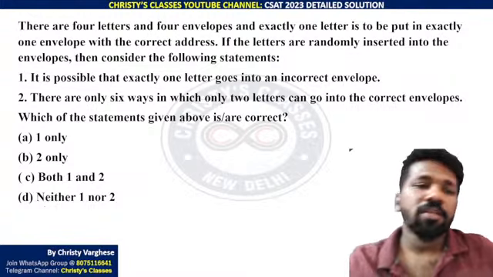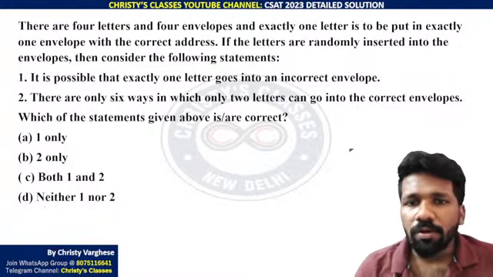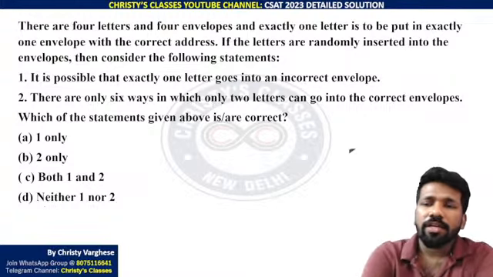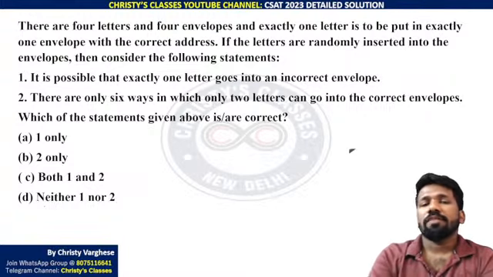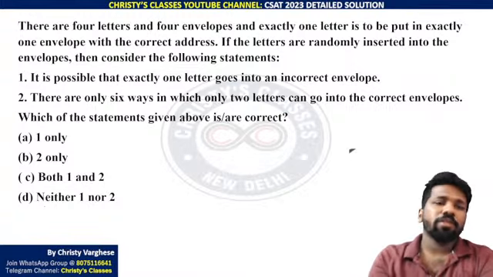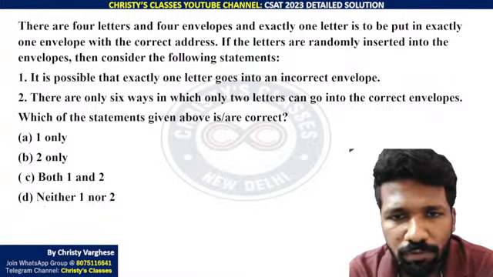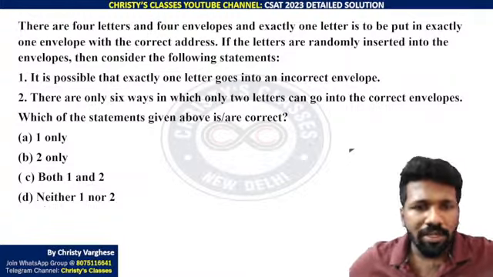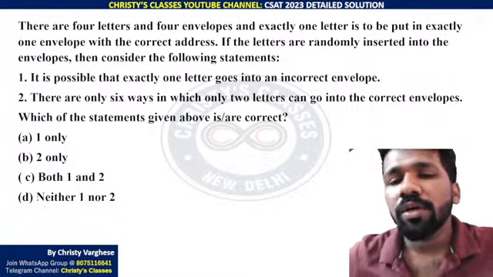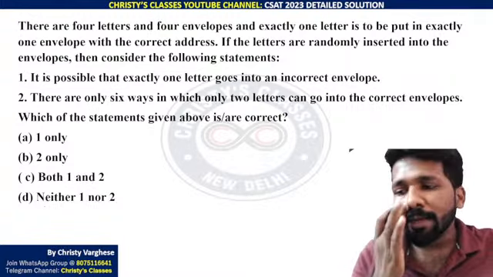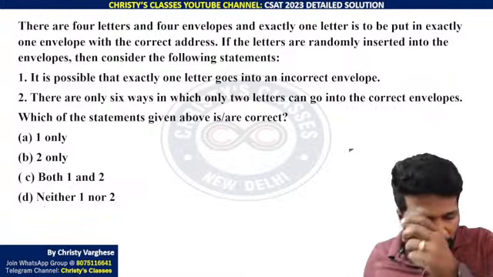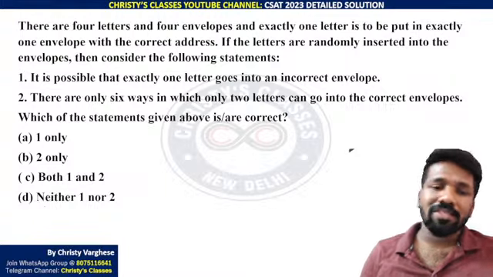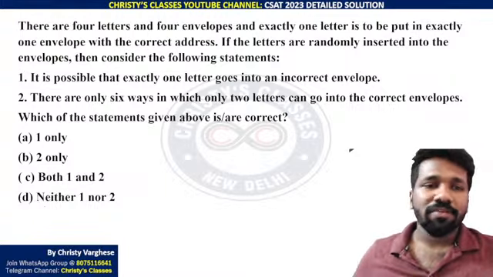Okay, so I'll explain. There are 4 letters and 4 envelopes, and exactly 1 letter is to be put in exactly 1 envelope with the correct address. If the letters are randomly inserted into the envelopes, then consider the following statements. It is possible that exactly 1 letter goes into an incorrect envelope. So letter going into correct envelope, letter going into incorrect envelope, 2 possibilities are there. What it means, I will tell you.